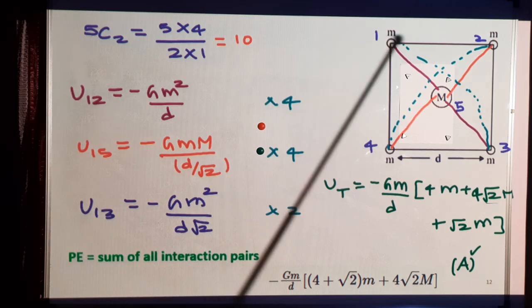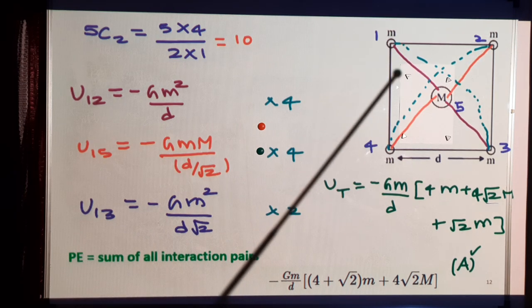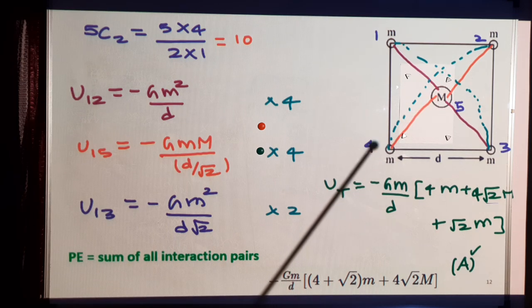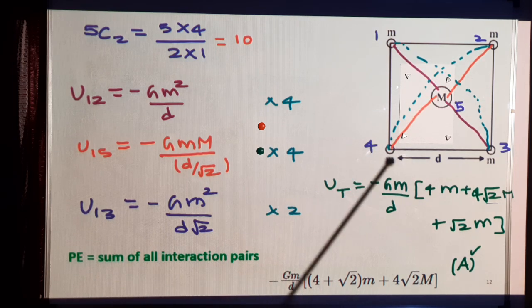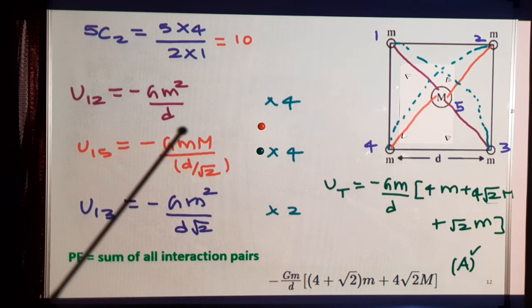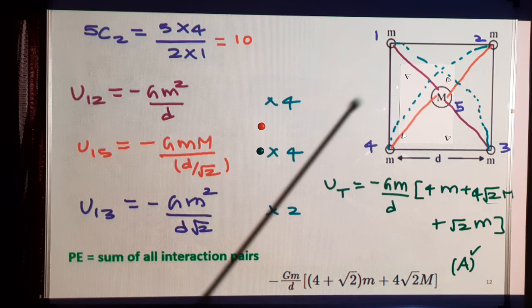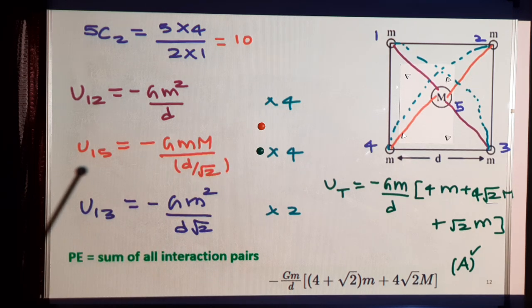So one type of interaction is these sides. The second type is between this corner and this middle point, 4 of them. And the last type of interaction is the long diagonal. So U12 is G m square by d square, and 4 such interactions are there, corresponding to 4 sides. And then U15, the interaction between the corner and the middle mass, is minus G m square by d by root 2.